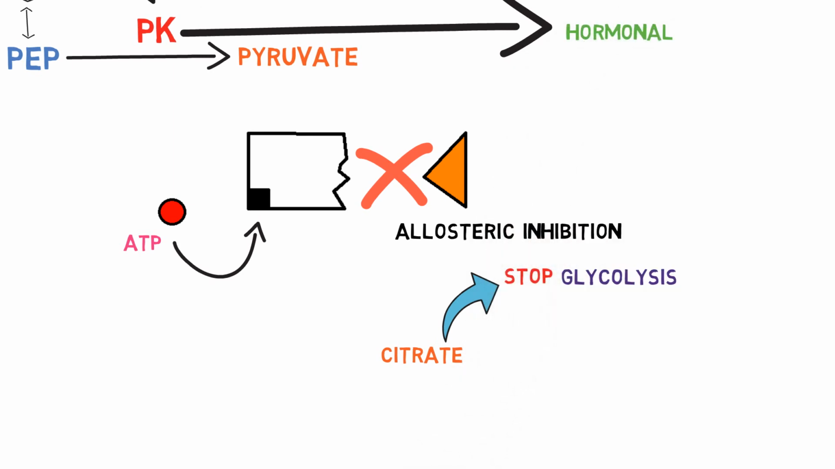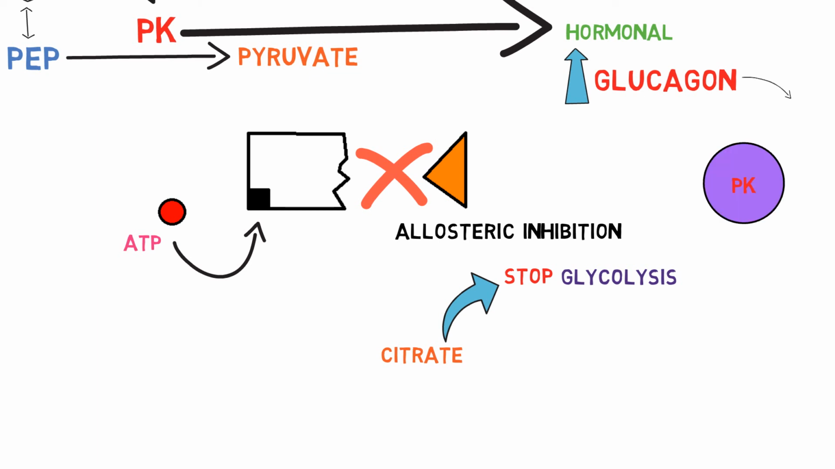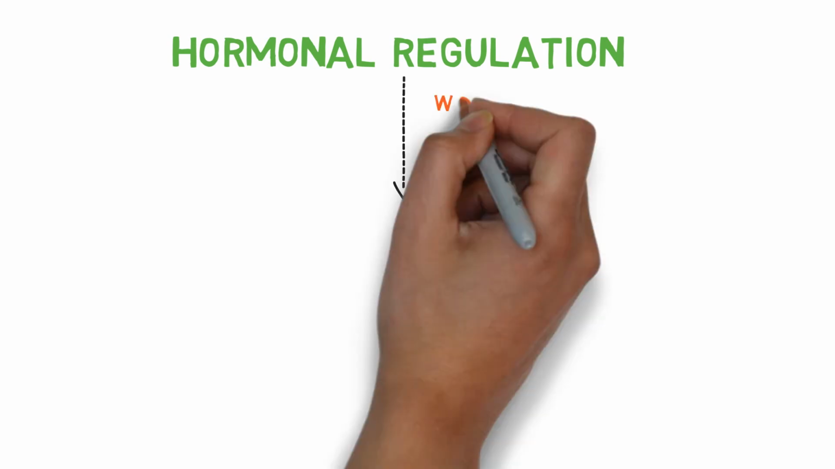Pyruvate kinase has hormonal regulation by glucagon. When the cellular glucagon level is increased, it phosphorylates the pyruvate kinase enzyme and makes it inactive. Regarding hormonal regulation, the thing you have to remember is that glucagon always phosphorylates enzymes and insulin dephosphorylates them.